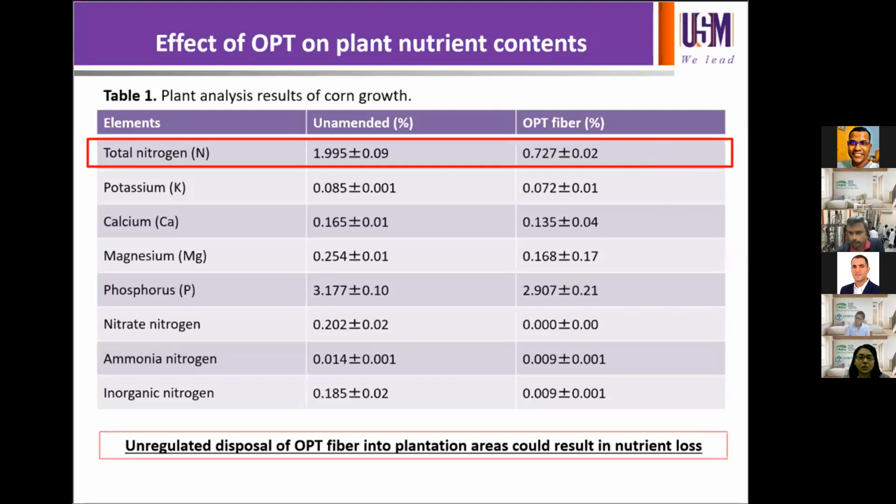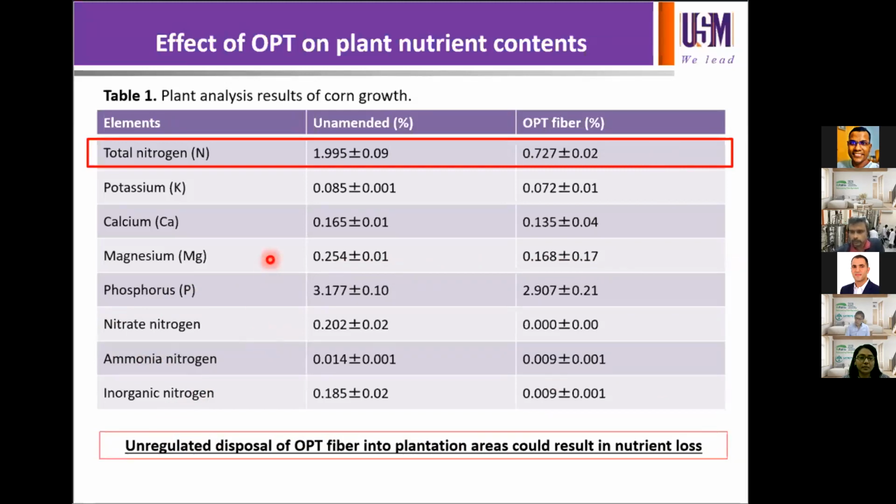Besides this, the most obvious one is the plant magnesium content, which was also low for the soil treated with OPT fiber, where it only recorded about 0.168% compared to the unamended soil, where the value was 0.254%. So inorganic nitrogen is predominantly ammonium and nitrate nitrogen and is usually taken up by the plants for growth.